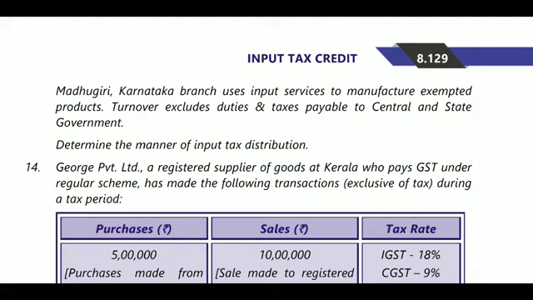Next, the Maduragiri Karnataka branch uses input services to manufacture exempted products. Turnover excludes duties and taxes payable to the central government and state government. Determine the manner of input tax distribution. Even though they are providing exempted goods, you must distribute the amount to their products.